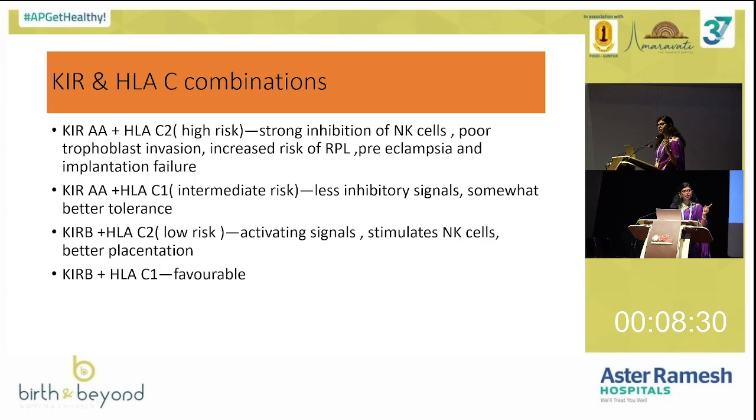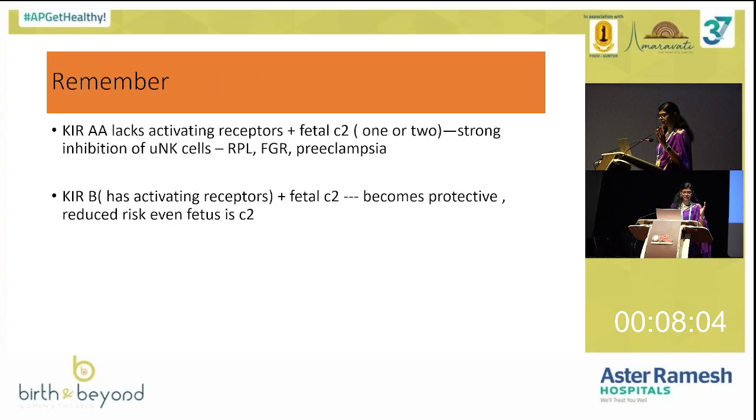If you see the maternal uterine NK cells present KIR-A and the fetus is presenting C2, it is a very deadly combo. The patient will land up in miscarriages. Whereas HLA-C1 with KIR-AA is neutralizing, so intermediate risk only. If it is KIR-B and HLA-C2, low risk. So we have to see whether the fetus is C1 or C2 and whether the uterine NK cells are KIR-A or B phenotype. That decides the prognosis of our pregnancy.